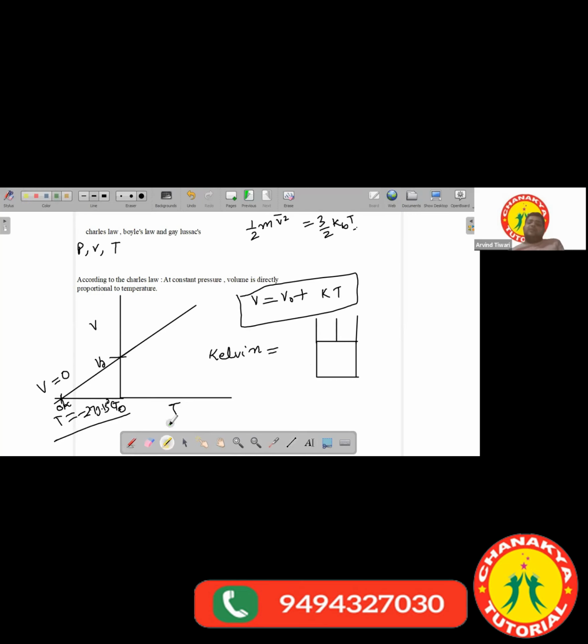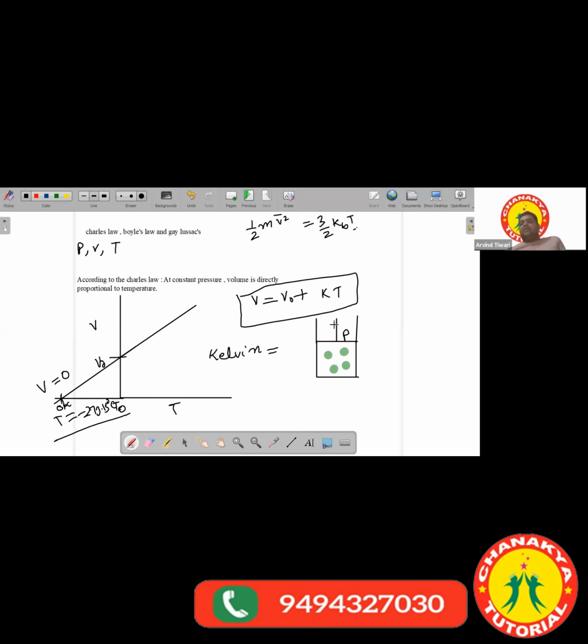Inside this you have your gas, and suppose it has a pressure P. Now if you increase the temperature of the gas by supplying some heat, the volume of the gas will also increase.